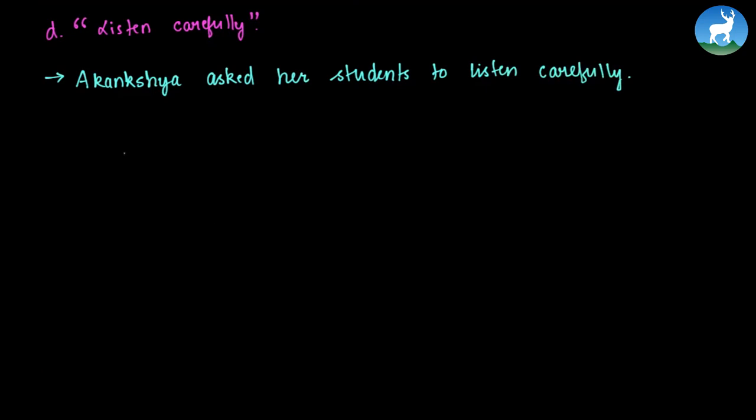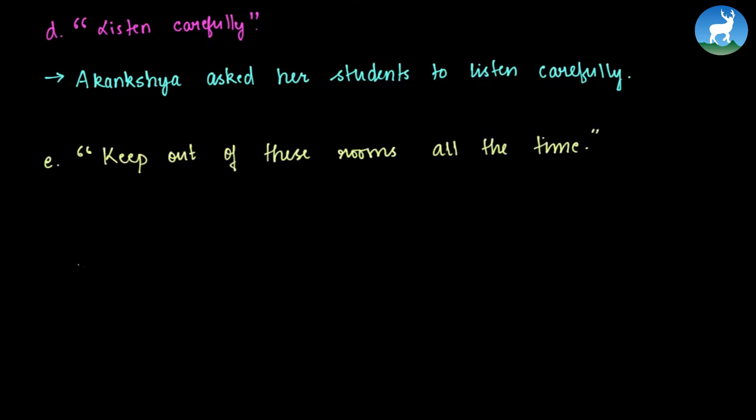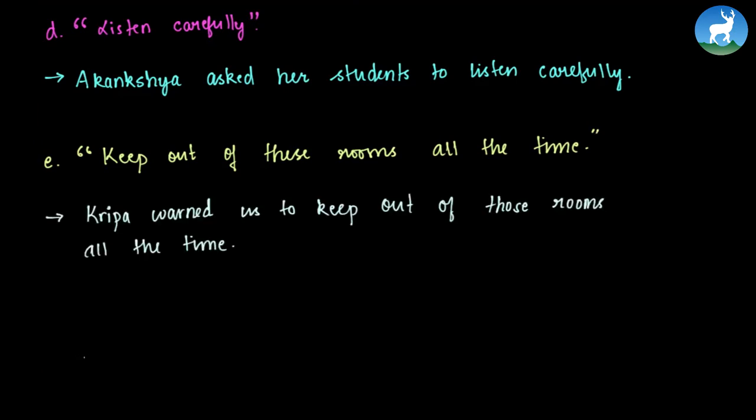So here I write, we can say Akansha asked her students to listen carefully. We're just converting the speech inside the quotation marks into indirect or reported speech. So we do not need to care about what name is written here, but we need to write it down at the same time. It says keep out of these rooms all the time. And we can write, Kripa warned us to keep out of those rooms all the time.